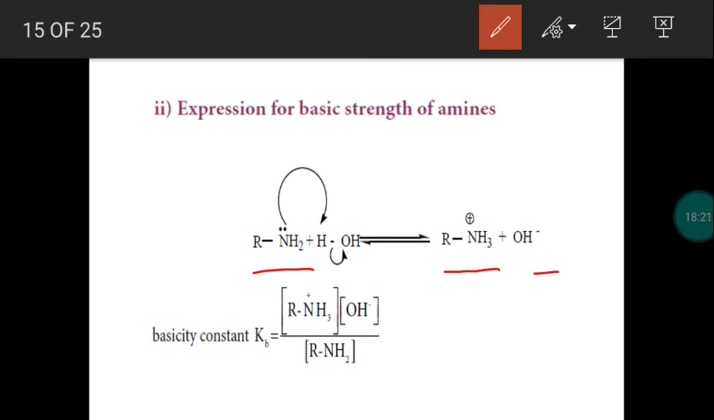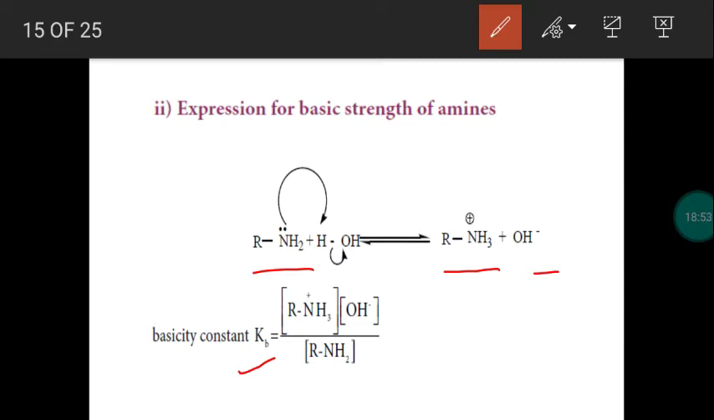At one particular situation, the equation becomes equilibrium. The reaction will be a reversible one, and at one particular situation it reaches equilibrium. The forward reaction is to provide ions. The reverse or backward reaction is to provide amine and water. If the forward and reverse reactions are taking place at equal rate, we call the condition equilibrium. At equilibrium condition, we may write the equilibrium constant.